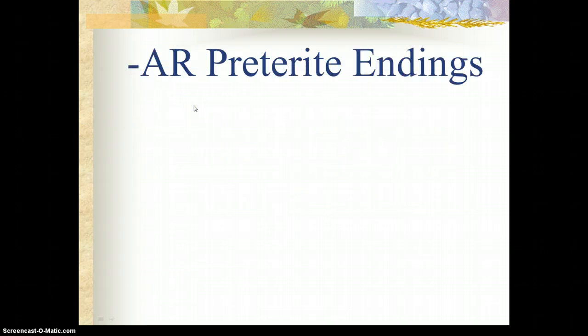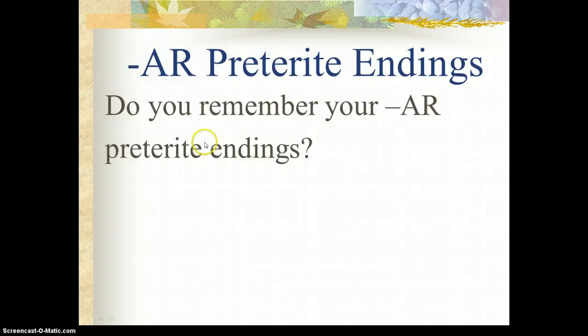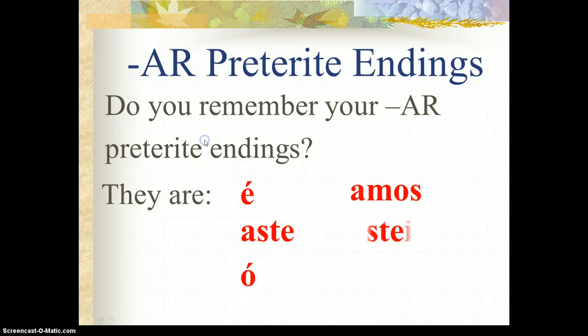We just learned those AR preterite endings. Without looking, do you remember them? Let's say them together. Aste, o, amos, asteis, aron. Don't forget those accents on the E and the O.